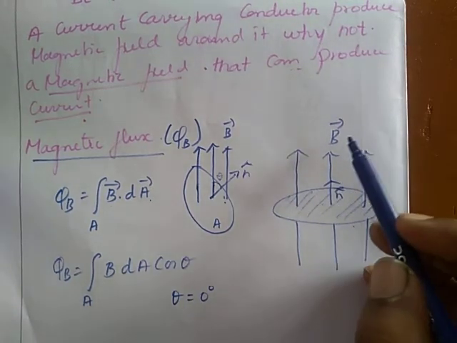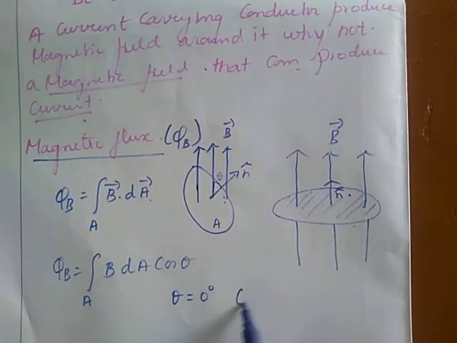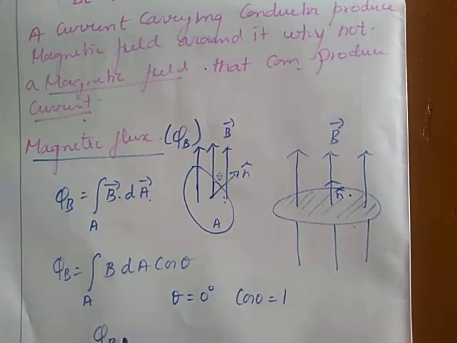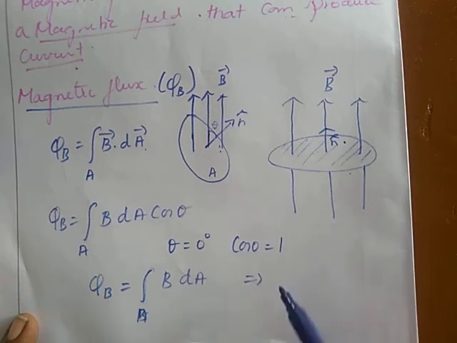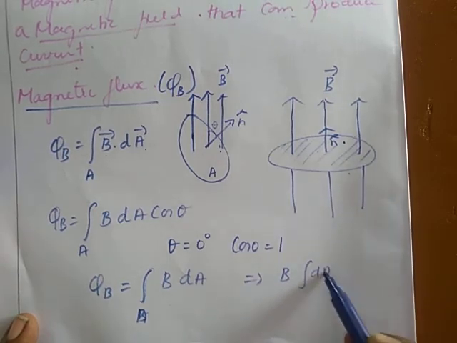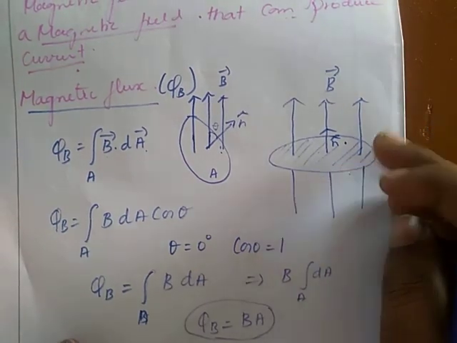In that case, the angle between B vector and the normal vector will be 0. Then cos 0 becomes 1, and we get maximum flux. Phi B is equal to integral over A of B dA. The magnetic field is constant. On integrating dA over A, we get phi B is equal to BA. It is the maximum flux attained by the area when it is placed in a magnetic field.